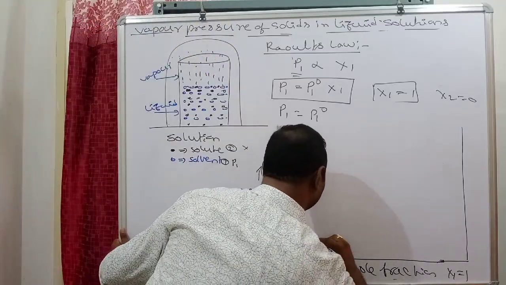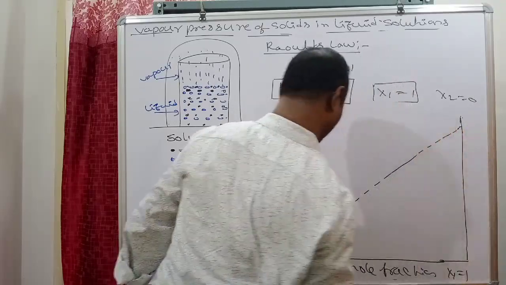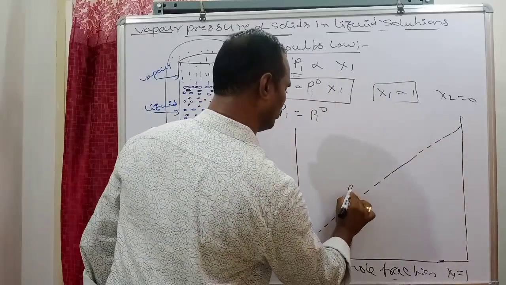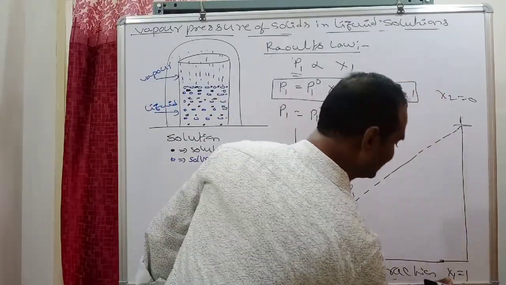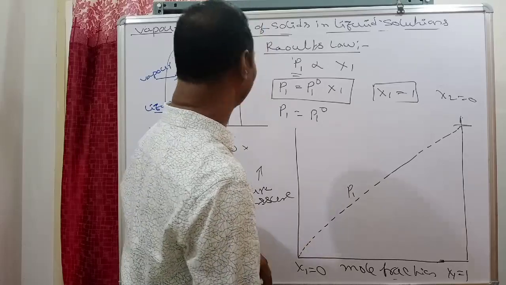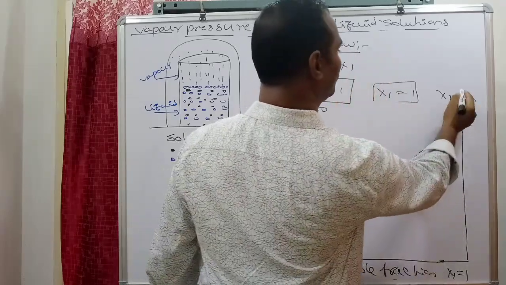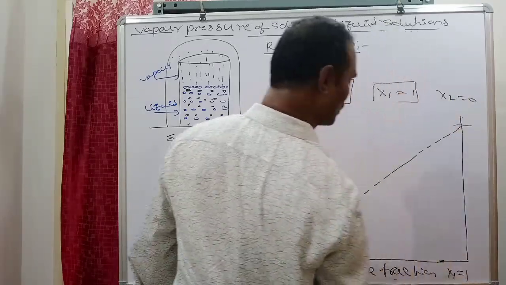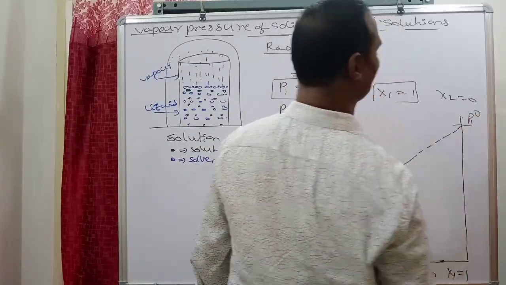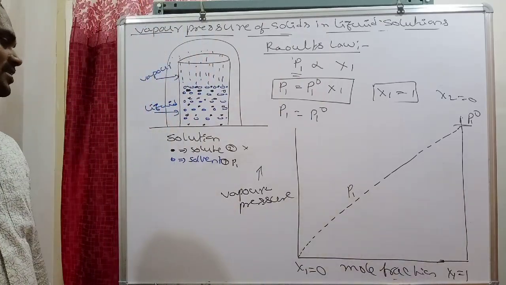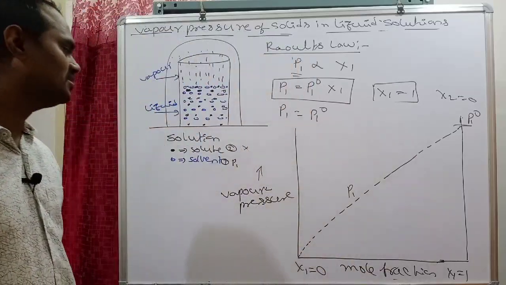Therefore, the graph line you get is like this. This is the vapor pressure of the solvent. Where it touches the intercept, x1 is equal to 1, meaning in that container only solvent is there, there is no solute. That's why when x1 is equal to 1, P1 is equal to P1 naught. This is the graph for vapor pressure and mole fraction of the solvent.